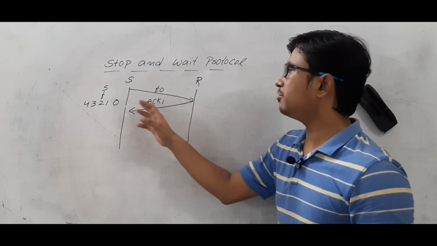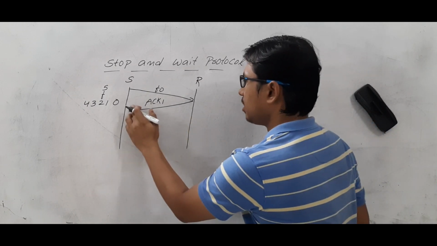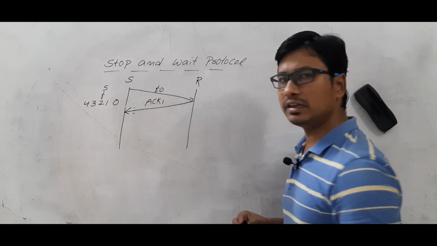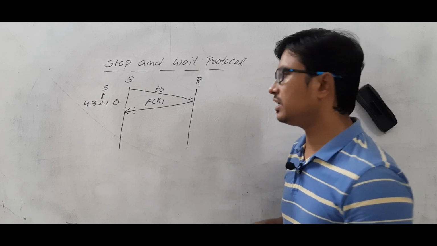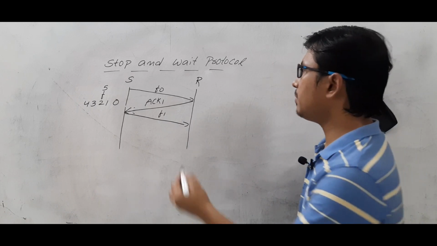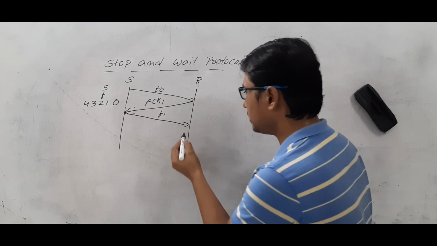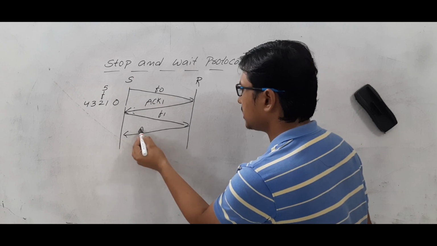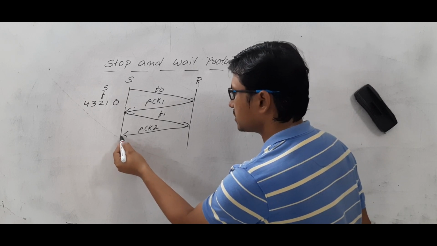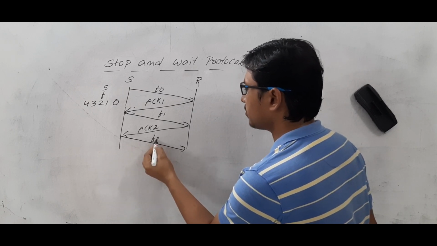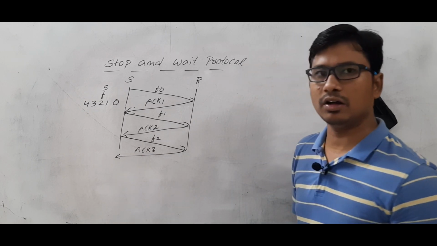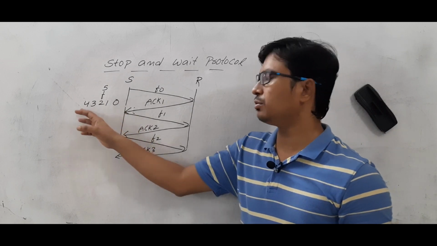Meaning, I am waiting for frame number 1. Once the sender receives this acknowledgement, the sender will send the next frame, frame number 1. If frame number 1 is also received by the receiver, then it will send ACK2, meaning I am waiting for frame number 2. Once the sender receives it, it will send frame number 2, then the receiver will send ACK3. Like that it will do for all the 5 frames, from frame number 0 to frame number 4.